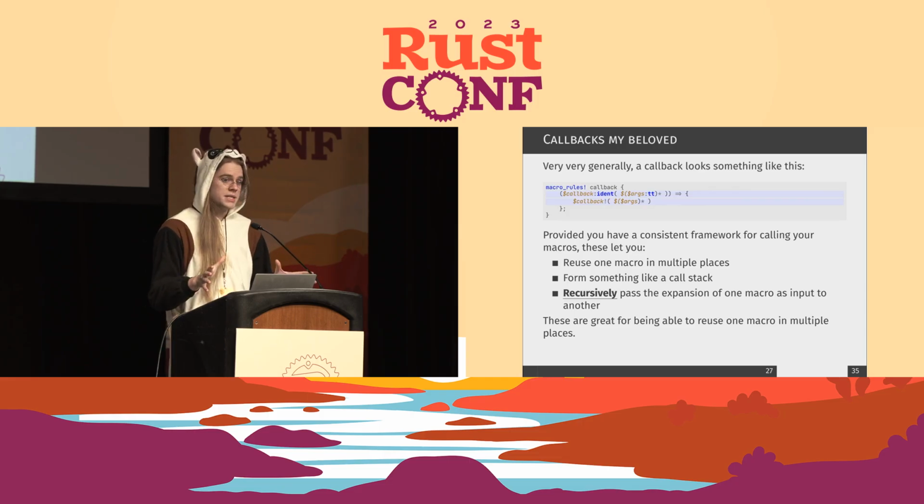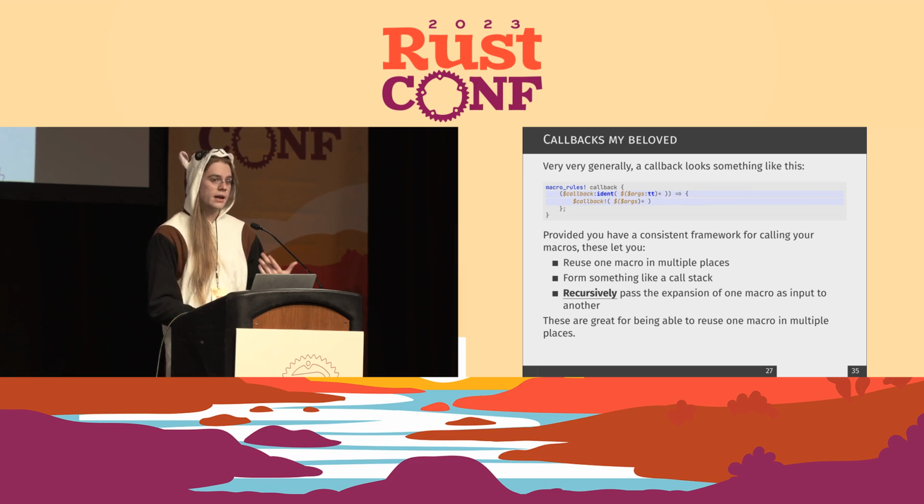I cannot stress that enough. For the XML, every time there's a name, it is parsed by one macro. Every time there's visibility, parsed by one macro. Every time there's a type, and so on and so forth. I didn't have to keep redefining that parsing in one place, which led to fewer failure points and fewer maintenance points. So if you ever have a larger macro project, try and give yourself some callbacks and a good framework for calling those.